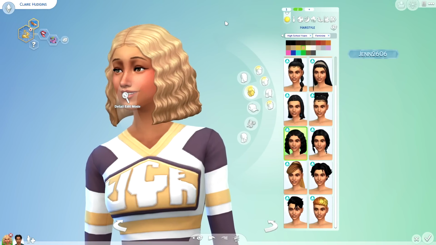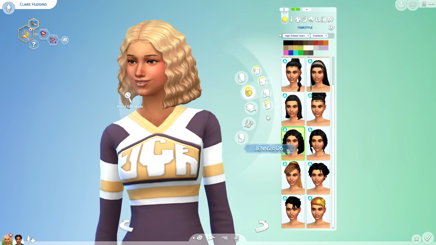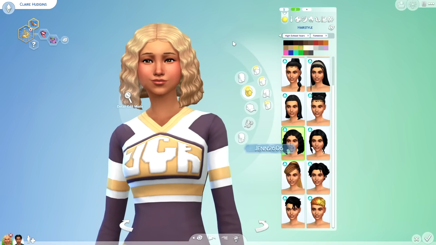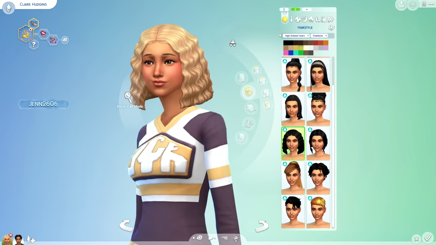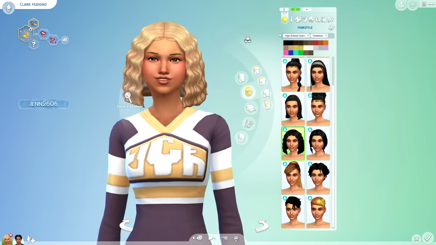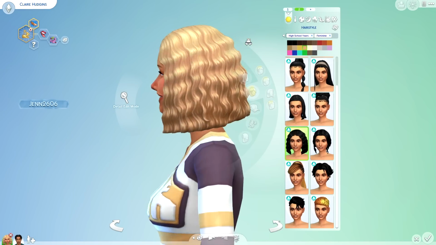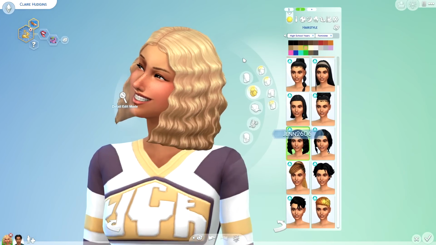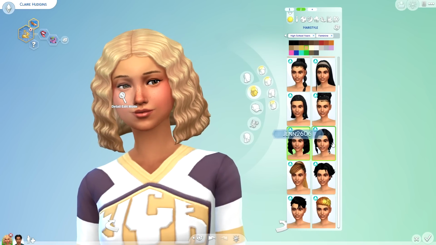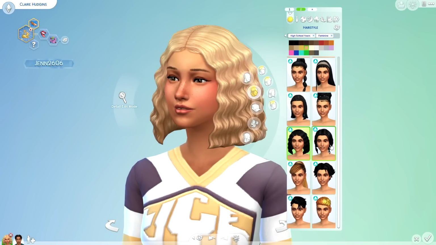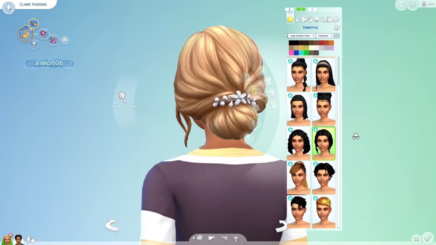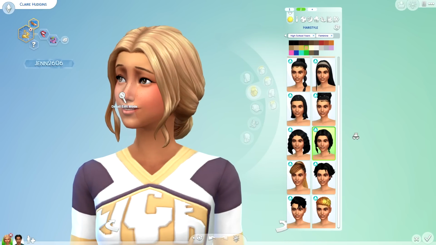Everybody is grabbing their crimpers, and I'm here for it because this was definitely a hairstyle I did in middle school, actually. Again, the hairline is throwing me off. I haven't actually had a sim that this looks good on because the hairline is so low, but it is still a really pretty hair. And then we have this beautiful low-lying bun.